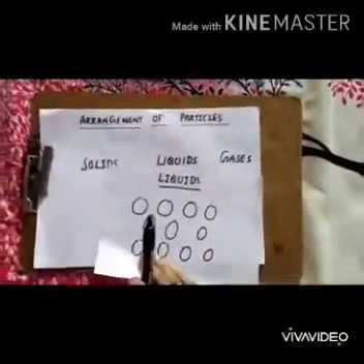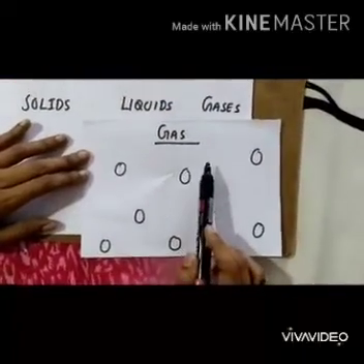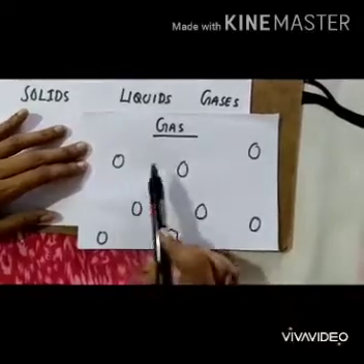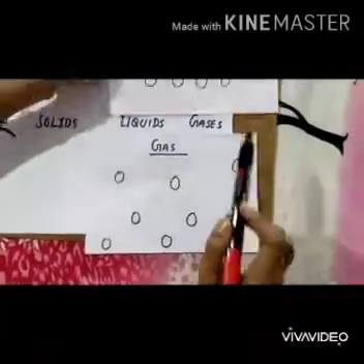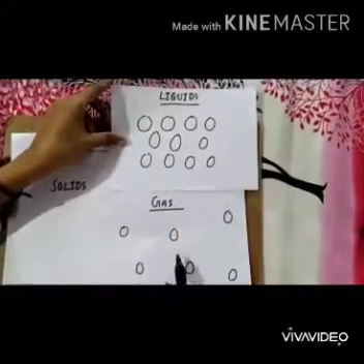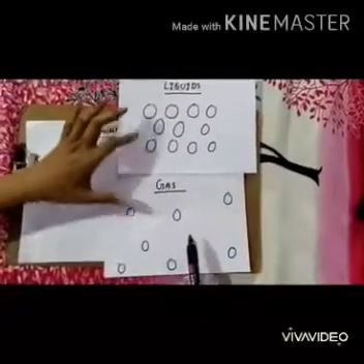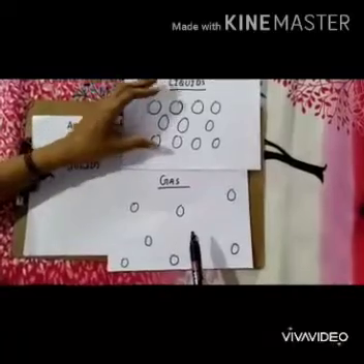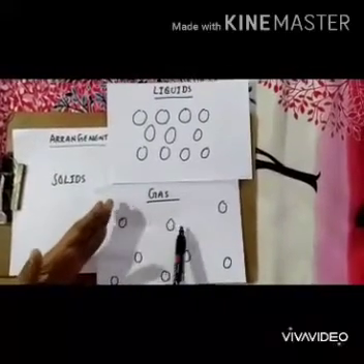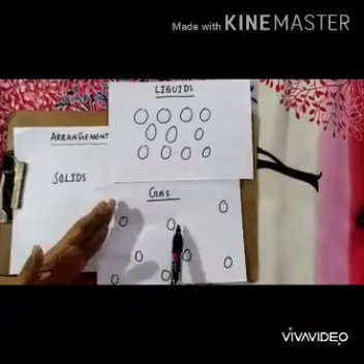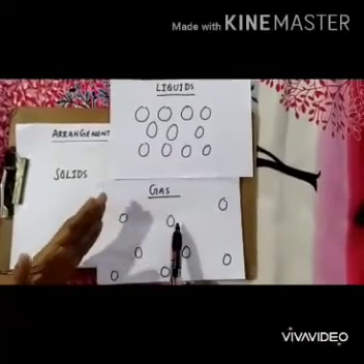Now this is the arrangement of gas particles. Here you can see that the particles are far apart. If you compare liquids and gas, you can see the distance very clearly. Liquid particles are somewhat closer, but in gases the particles are far apart. So the distance is more, so the attraction between the particles is very less. Particles cannot attract that much.